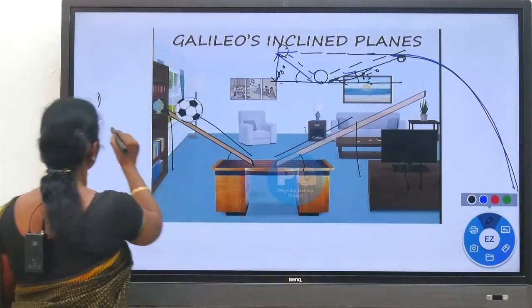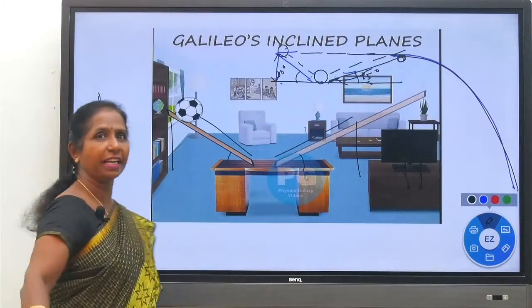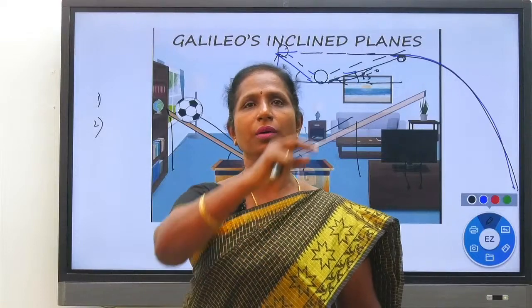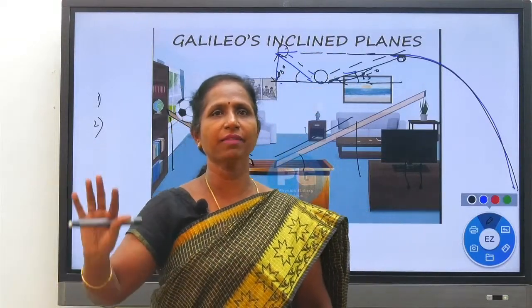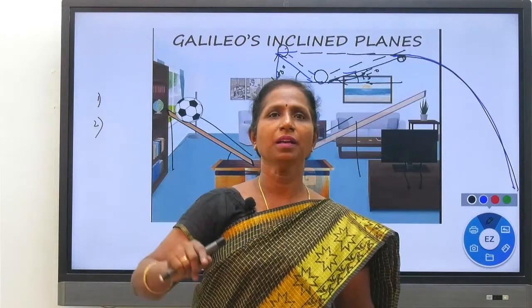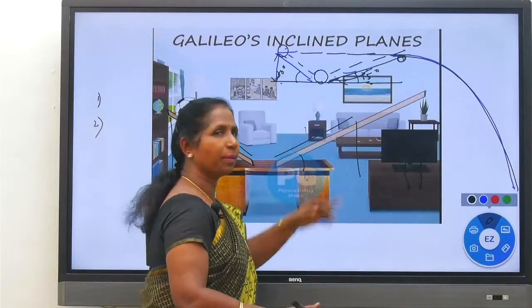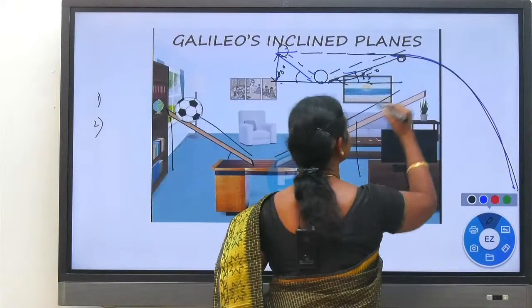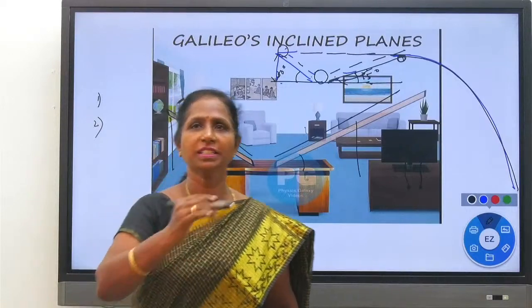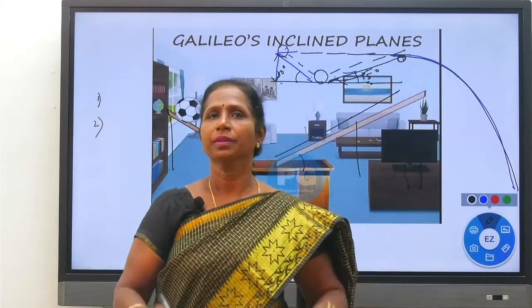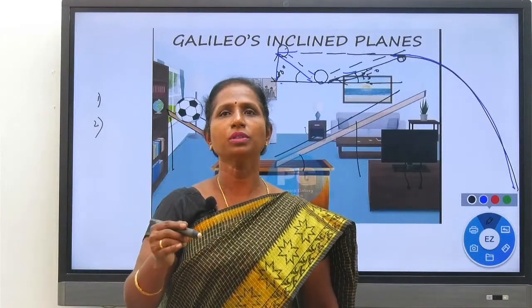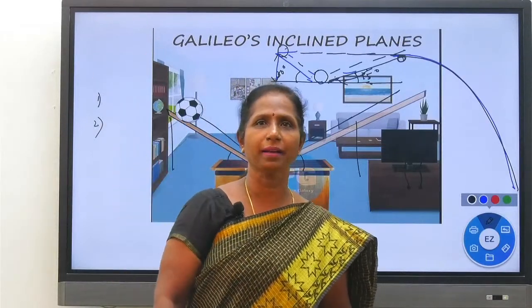Now, second case. What is the second case? The angle of inclination is reduced. When the angle of inclination is reduced, the ball moves with the same increasing velocity in the first inclined plane, and climbs up in the second inclined plane, but the ball in the second inclined plane covers greater distance. Distance is more, but height is the same. So in order to attain the same height, the ball moves a greater distance in the second inclined plane.